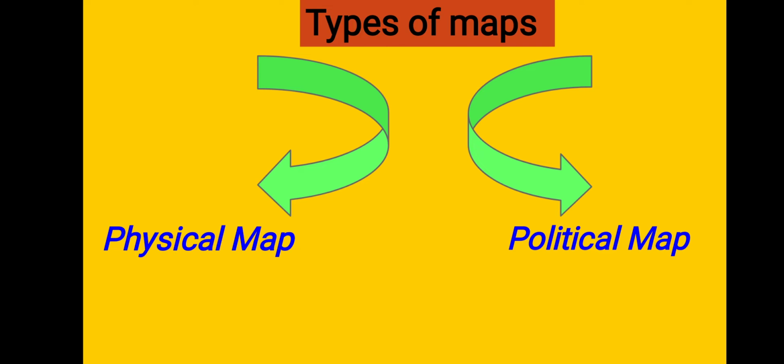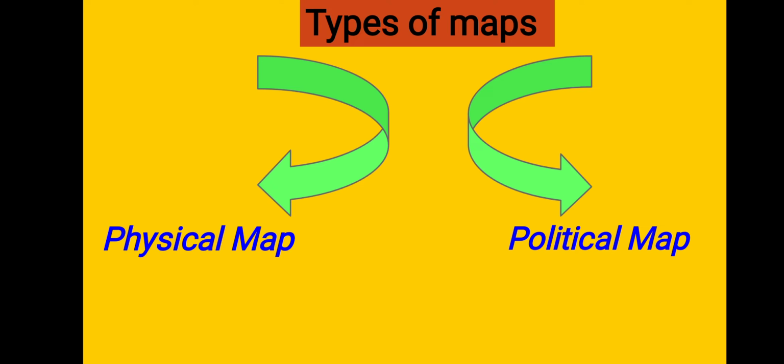Okay, now learn about the first one, the physical map. A map which shows us physical features. Physical features means whatever natural features are present in the world. Landforms are there, rivers are there, lakes are there, oceans are there. The map which shows the physical features like landforms, rivers, lakes and oceans is known as the physical map.